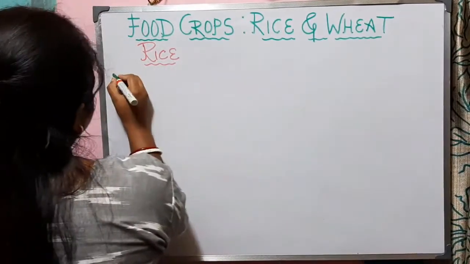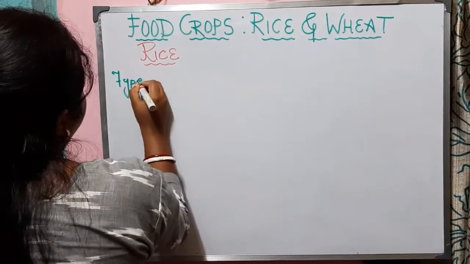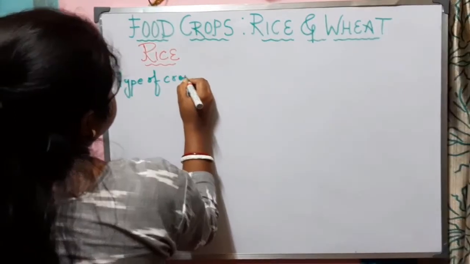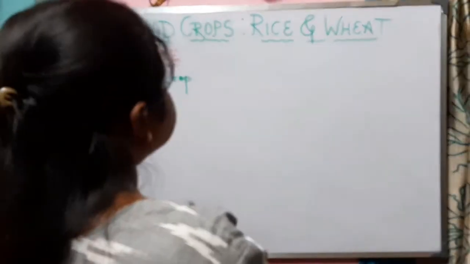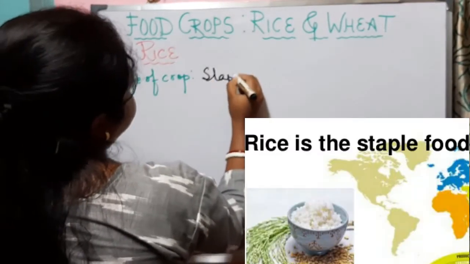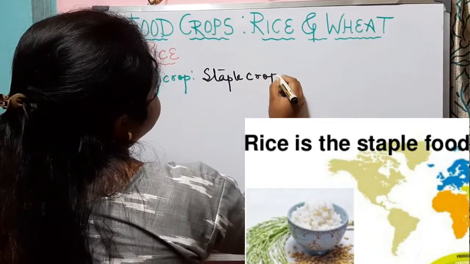If you talk about the type of crop, which type of crop is rice? Rice is a staple crop.